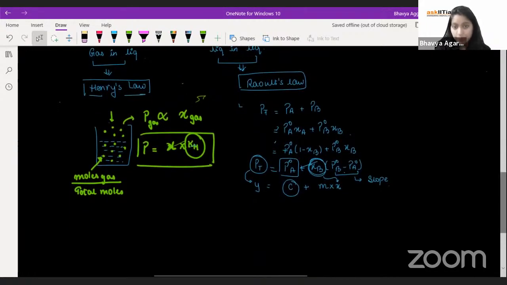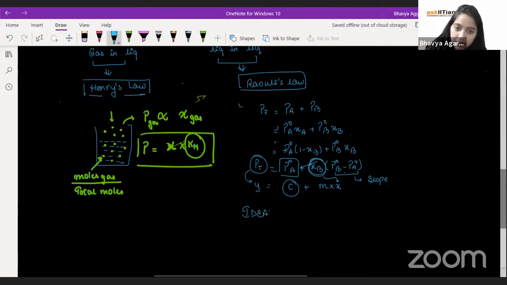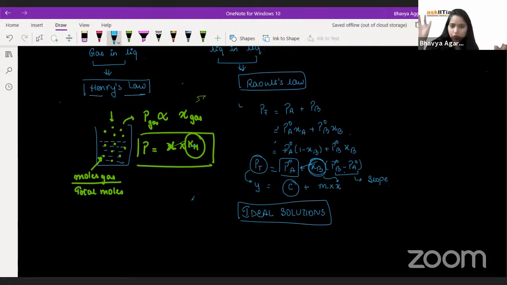But this Raoult's law is only applicable for ideal solutions. This Raoult's law, which gives you a straight line equation, is only applicable for ideal solutions. We know in the world, we do not get very ideal things. We don't get ideal solutions much. Still, in your NCERT, you will find some examples of ideal solutions, for example bromobenzene and chlorobenzene, benzene and toluene, which have similar structures.